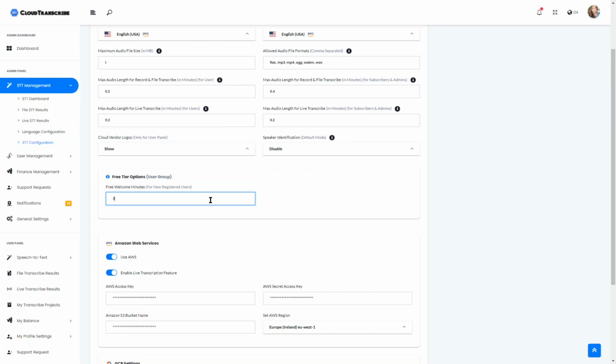Both AWS and Google do give you free speech-to-text minutes during their trial periods. For Google, that's up to 60 minutes. For AWS, it's up to 6 minutes.